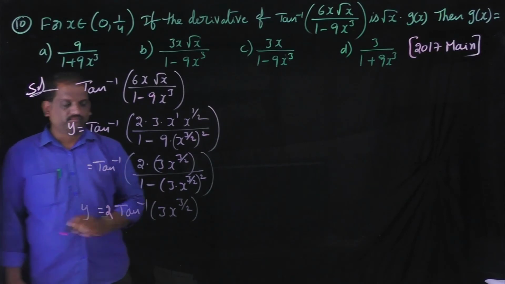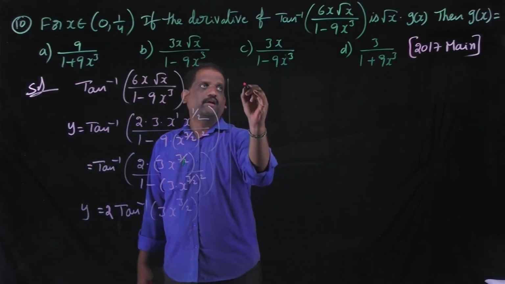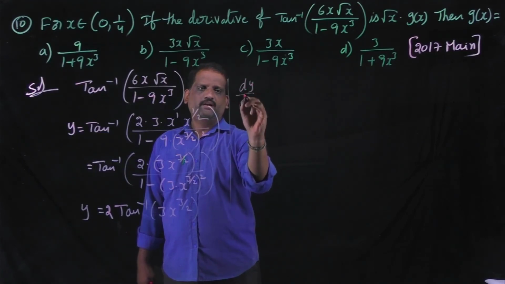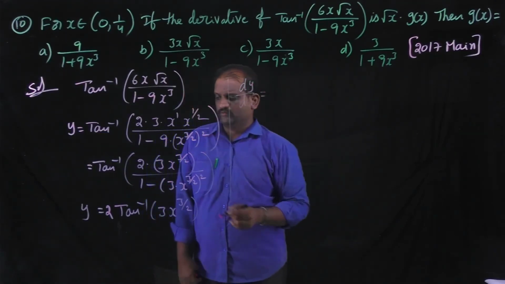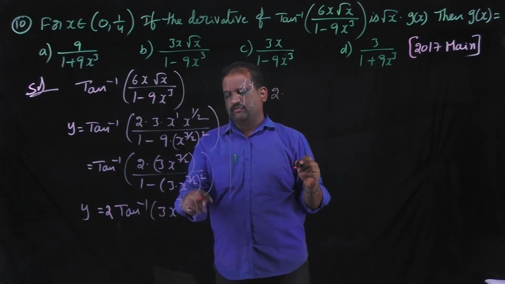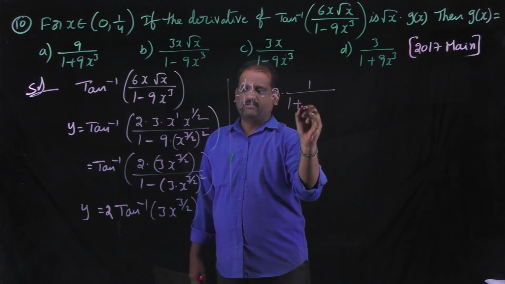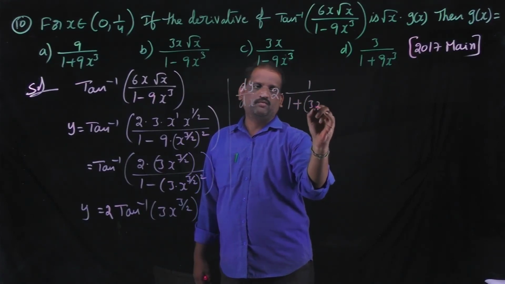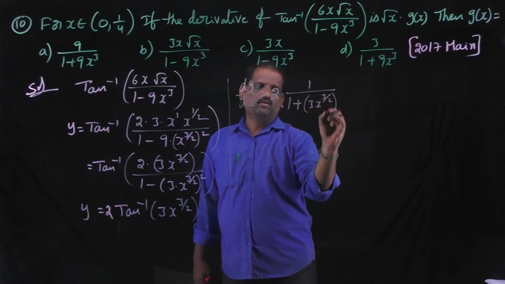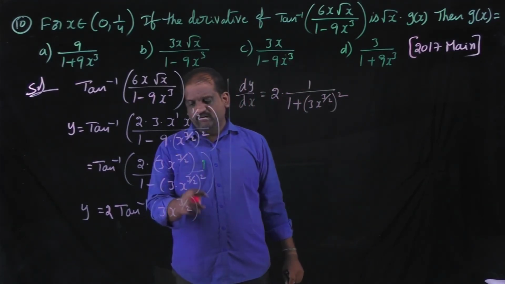This is y. Now we are differentiating with respect to x. Then we get dy by dx is equal to 2 into derivative of tan inverse of x, which is 1 by 1 plus x square, that is 3 into x power 3 by 2 whole square. We are using the formula for tan inverse of x.